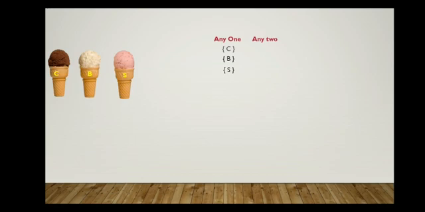Suppose you are allowed to have 2 flavors, then what are all the possibilities you have? You can have either chocolate and butterscotch together, or chocolate and strawberry together. Any other possibilities do we have? Yes, we can have butterscotch and strawberry together. So these are the possibilities when you are allowed to have 2 ice creams. Suppose you are allowed to have all the 3 flavors, then what is the possibility you have? Here you have only one possibility, that is chocolate, butterscotch and strawberry together. Okay, so these are the possibilities.